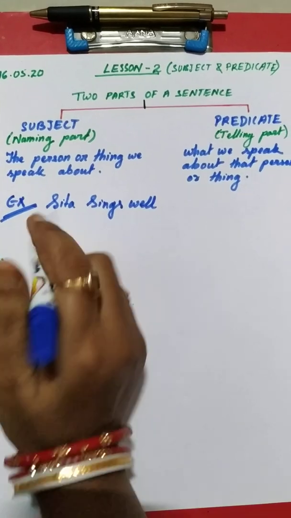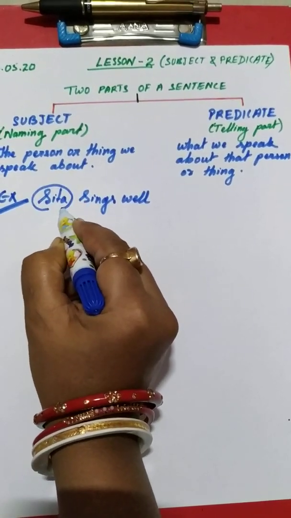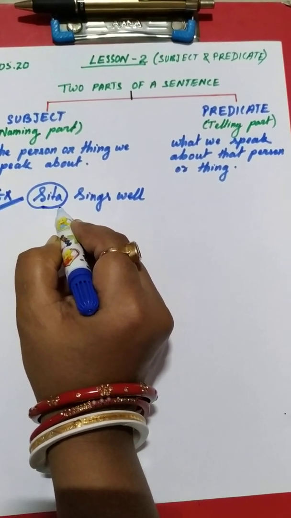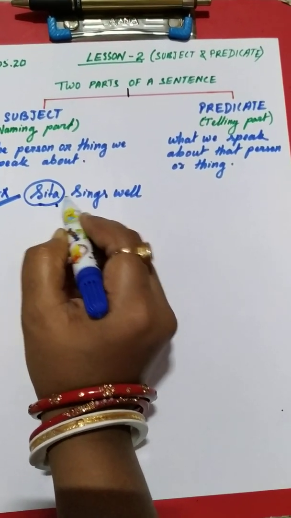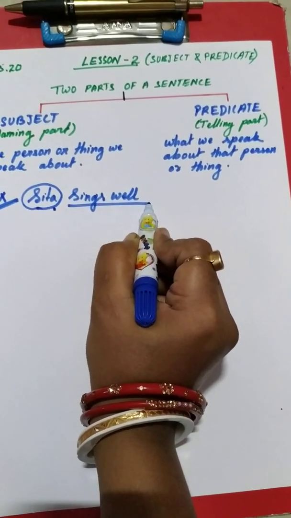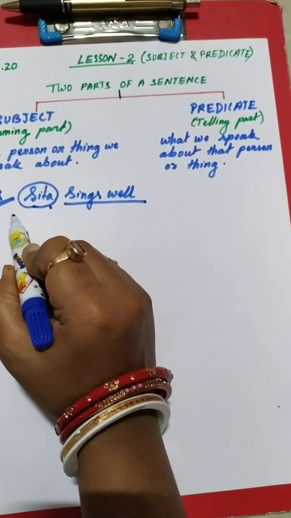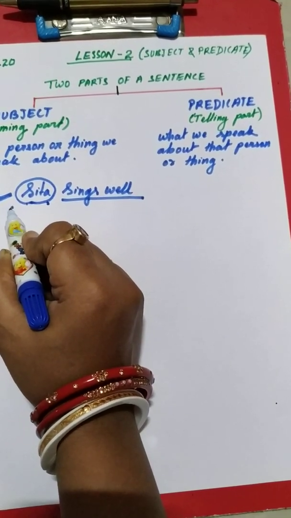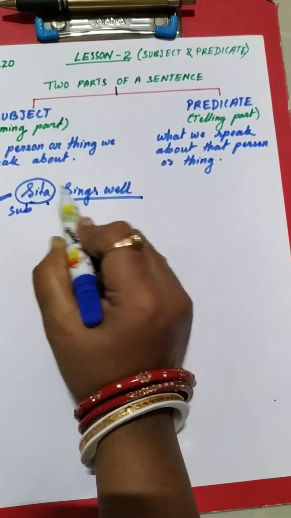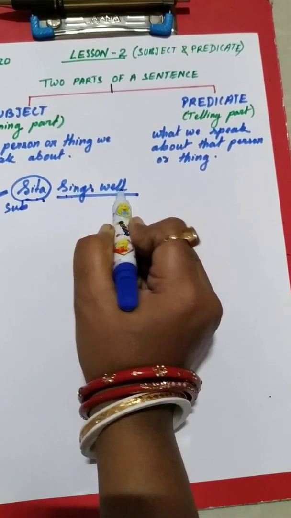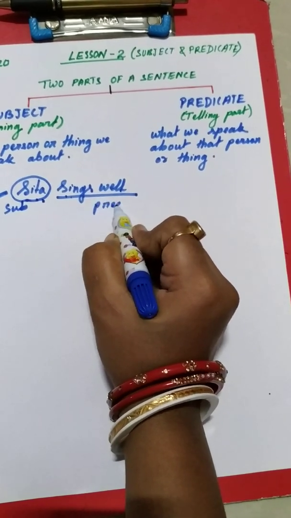We speak about Sita. Now what do we say about her? That she sings well. So Sita is the subject here, and whatever we said about Sita, that is, sings well, is the predicate.